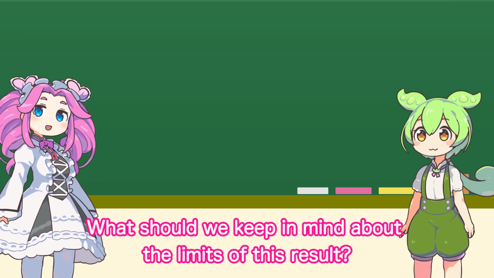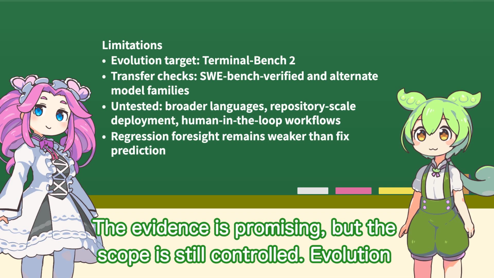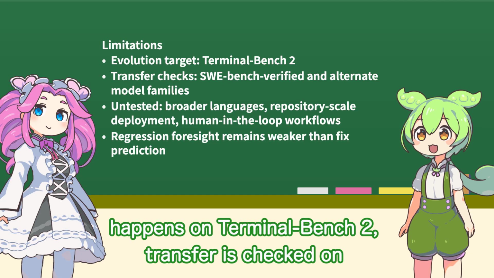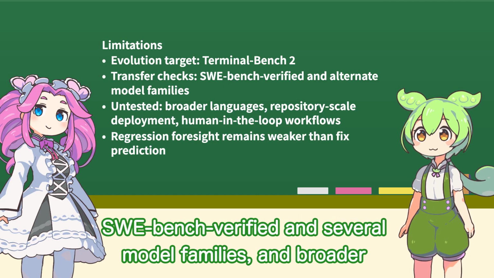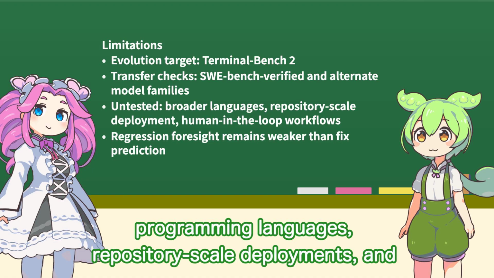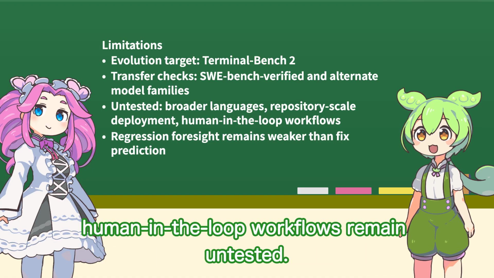What should we keep in mind about the limits of this result? The evidence is promising, but the scope is still controlled. Evolution happens on terminal bench 2. Transfer is checked on SWE bench verified in several model families and broader programming languages. Repository scale deployments and human-in-the-loop workflows remain untested.